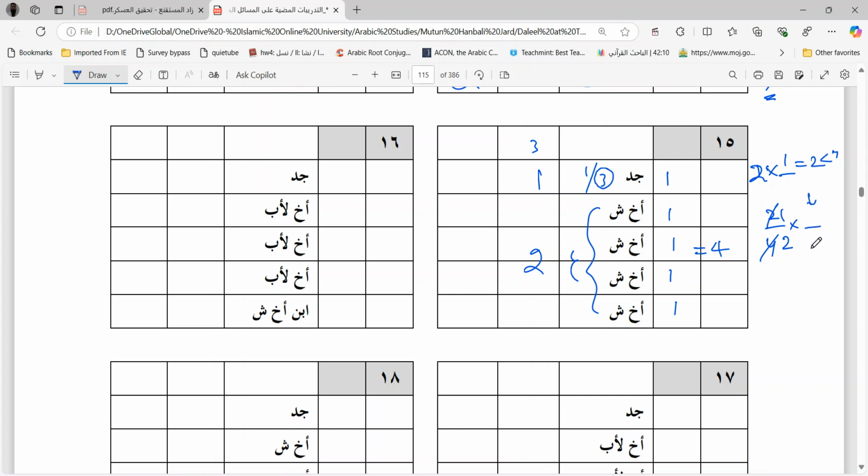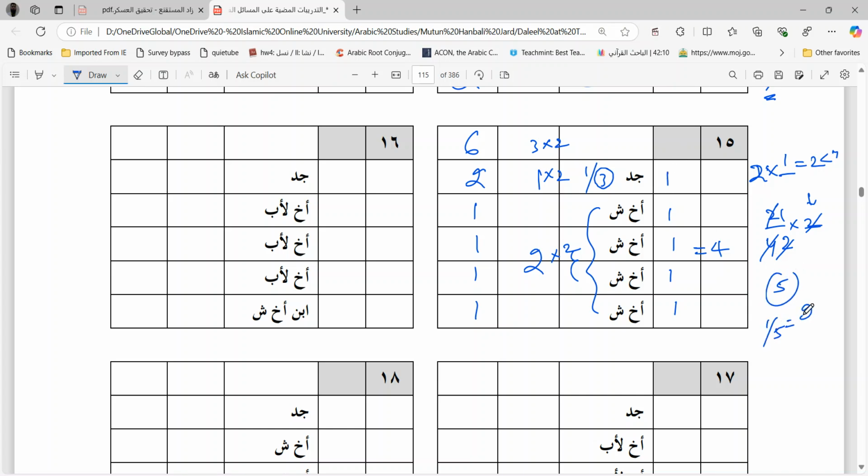So what is the minimum number that you should multiply this 1 by 2 with in order to remove the fraction? It is 2. Then only you will get 1, which is not a fraction. So multiply this whole column with 2. 3 twos are 6. 1 into 2, grandfather will take 2 out of 6, and each brother will take 1. 2 twos are 4. 1, 2, 3, 4. Now grandfather is getting 1 by 3. If you would have done Mukasama, meaning if you would have considered grandfather to be just like the brother, then the whole property would have been divided into 5 parts, and grandfather would have got 1 out of 5.